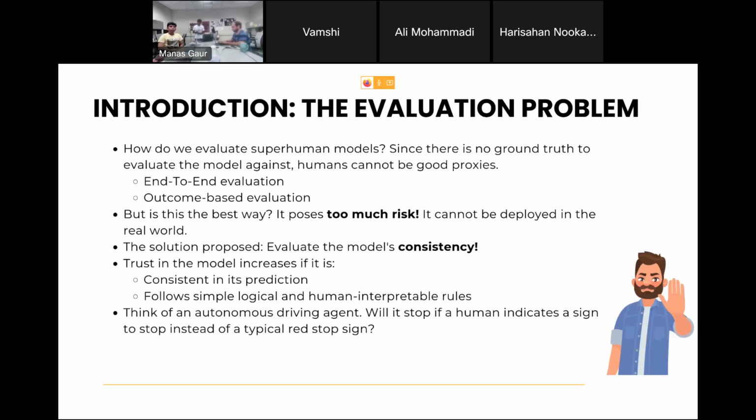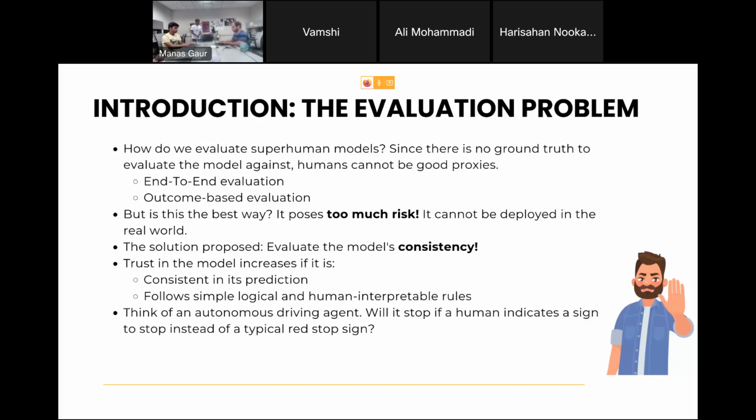So the paper proposes a solution. It's not a full-fledged solution, but it's one way of evaluating these models: to evaluate the model's consistency instead of the end result. When I say consistency, what it means is: is it following some logical rules, and is it being consistent in its predictions?